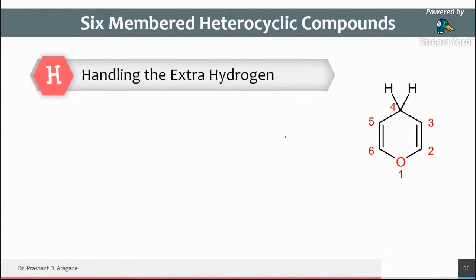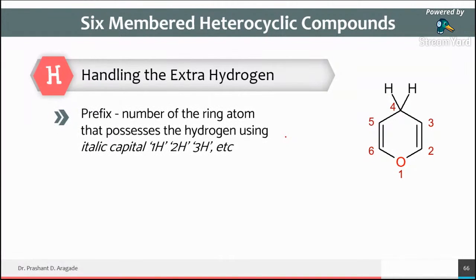So whenever such an extra hydrogen is there, how to name such compounds? You have to use one prefix. You have to number the ring atom that possesses the hydrogen using the italic capital H, such as 1H, 2H, 3H, like that.